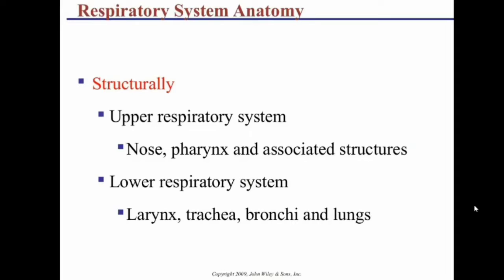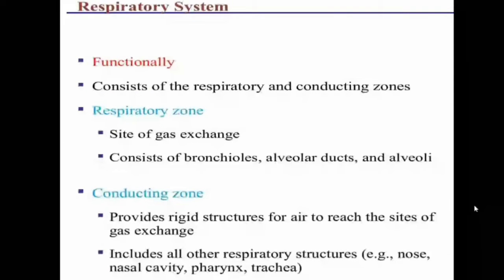Respiratory system anatomy. Structurally, the upper respiratory system includes the nose, pharynx and associated structures. The lower respiratory system includes the larynx, trachea, bronchi and lungs. Functionally, the respiratory system consists of respiratory and conducting zones. Respiratory zone: site of gas exchange, consists of bronchioles, alveolar ducts and alveoli. Conducting zones provide rigid structures for air to reach the sites of gas exchange, and include all the other respiratory structures, for example the nose, nasal cavity, pharynx and trachea.